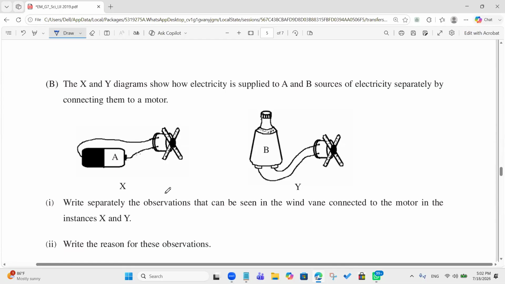Motor vibrates but does not rotate. Yes, that's correct. Take 2 marks. Write the reason for the observation.